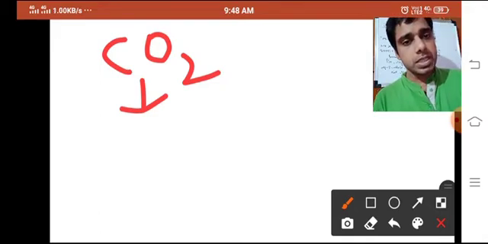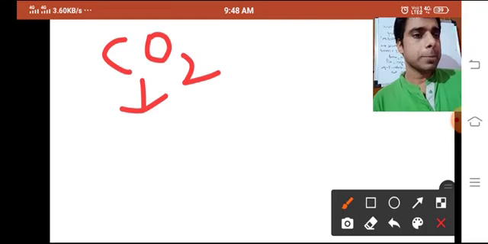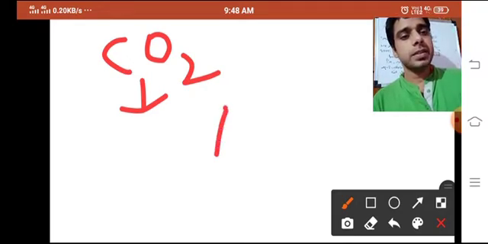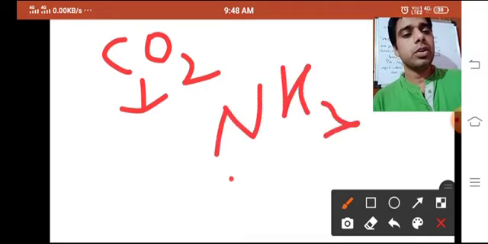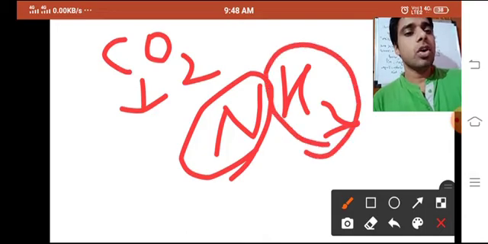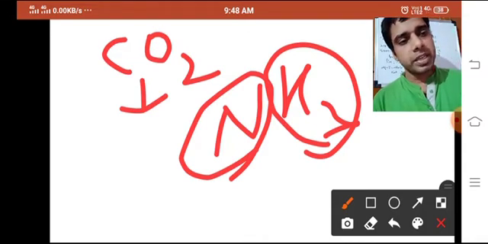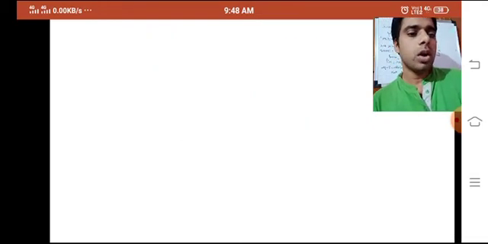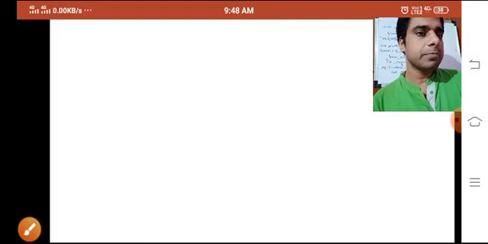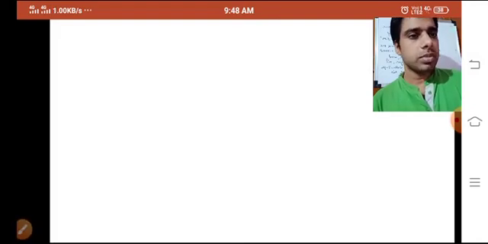So this is the thing you should know. Carbon dioxide: carbon plus 2 oxygen. NH3: 1 nitrogen and 3 hydrogen, irrespective of the sources we are talking about, independent of its sources. And also the ratio by mass will be the same everywhere. How are we actually finding this ratio? Again, we will talk about that.